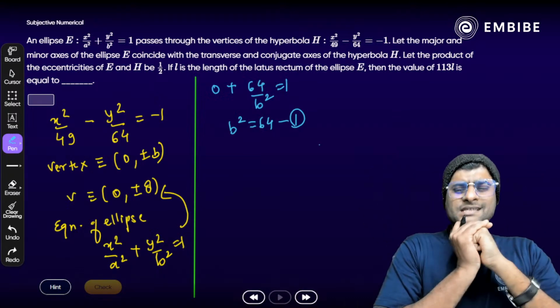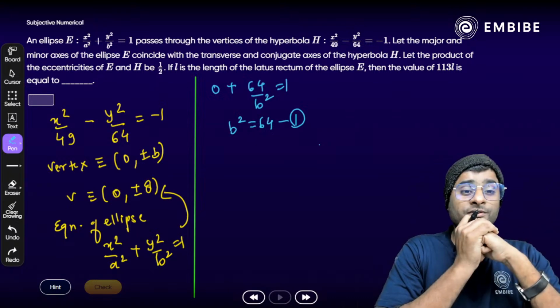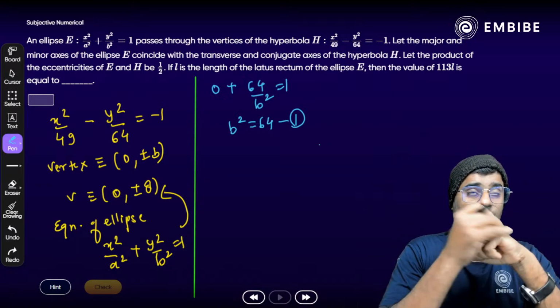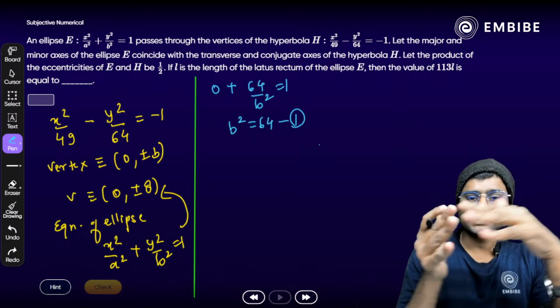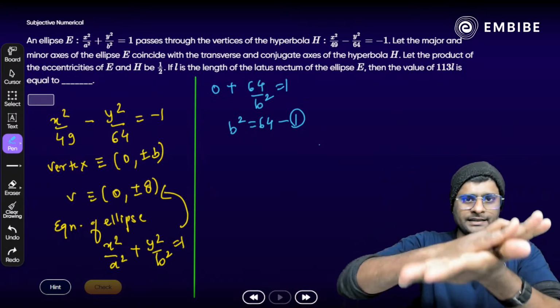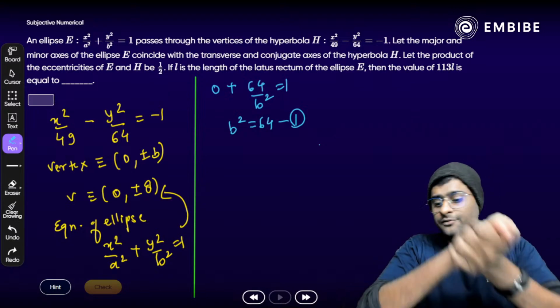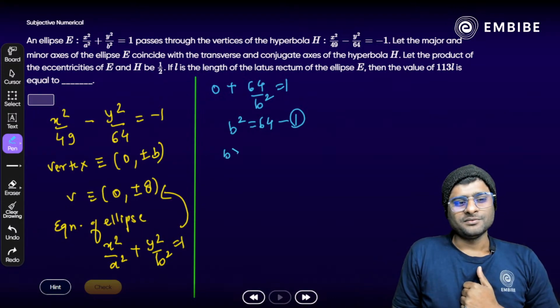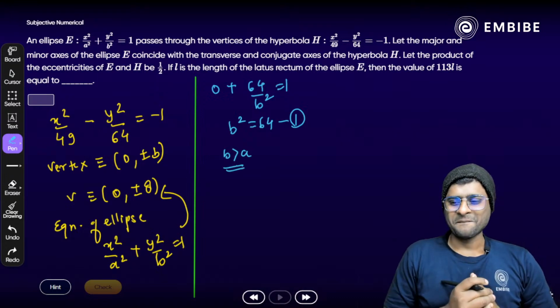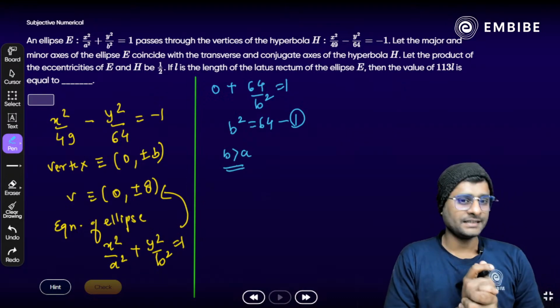Now the major axis of the ellipse coincides with the transverse axis of the hyperbola. Yes, they both are aligned, same point. So what kind of ellipse do we have right now? B is more than A. Clear? Why? Because we have to find the eccentricity of the ellipse.